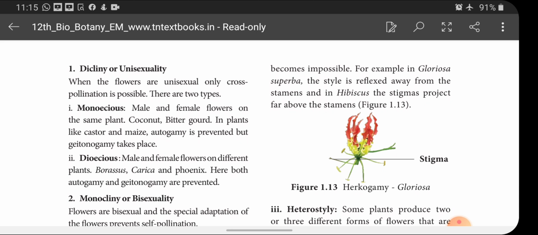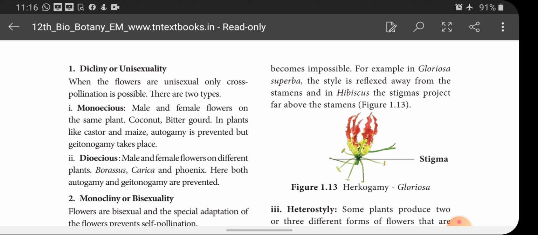And dioecious, male and female flowers on different plants. Example, Borassus, Carica and Phoenix. Here both autogamy and geitonogamy are prevented. You know very well what is meant by autogamy and what is meant by geitonogamy. In case you have any doubt, please refer to the previous topic.